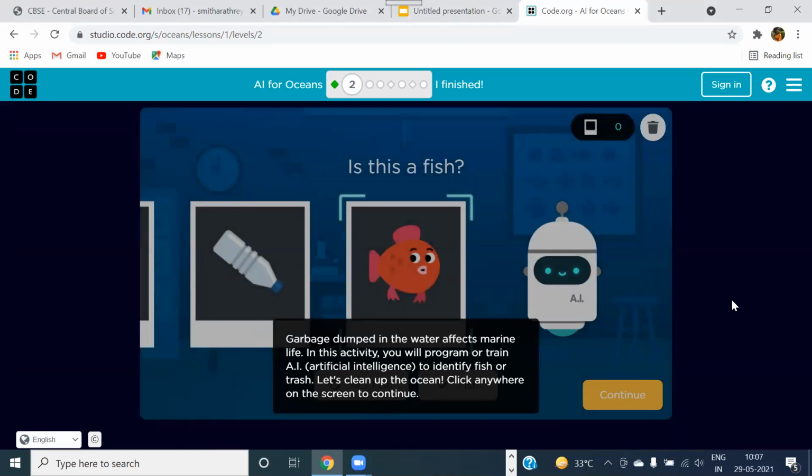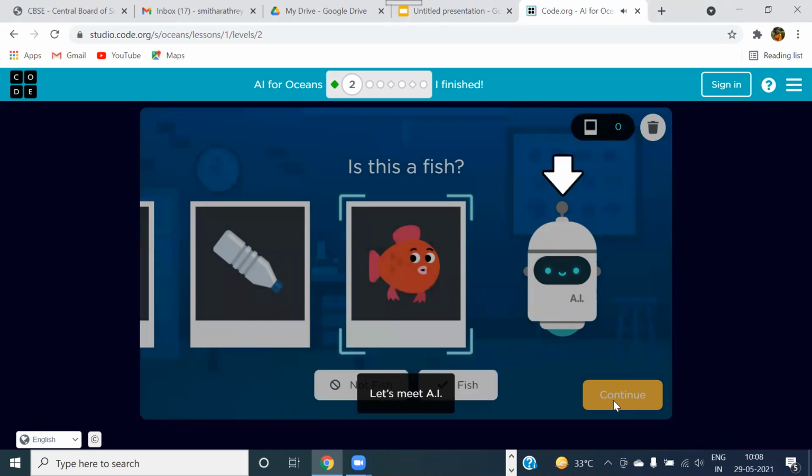So this bot is going to be trained about something. What is that? Let us read now. The information says: garbage dumped in water affects marine life. In this activity, we will program or train AI to identify fish or trash. Let's clean up the ocean. Click anywhere on the screen to continue. So I'm going to click on continue now.